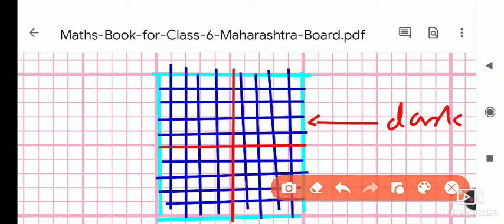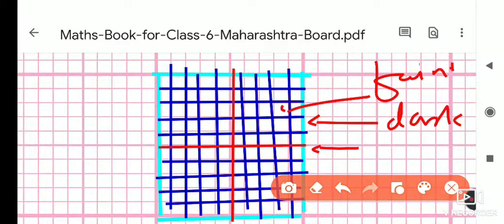This dark blue color I showed. Some faint lines are there. I used different dark colors for better understanding. And this red color line is there, one red line, so this is also faint.